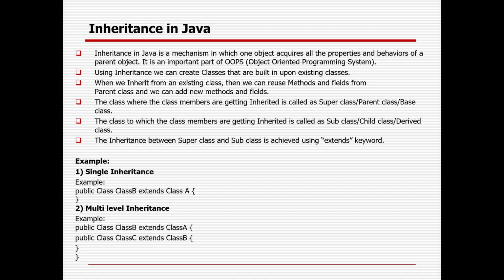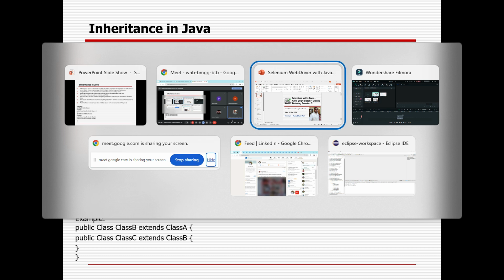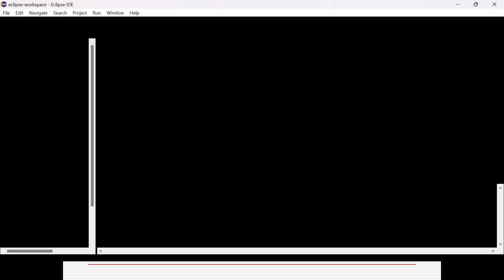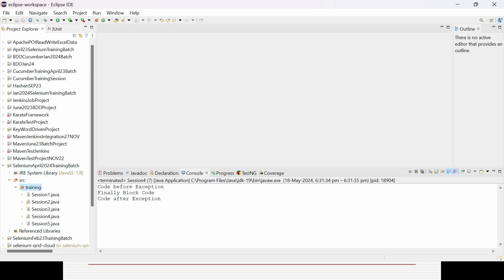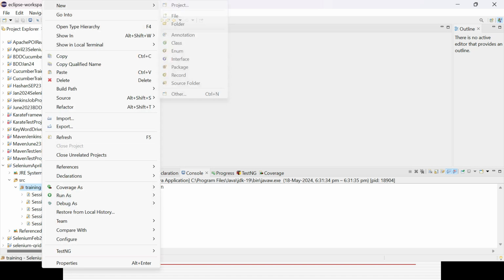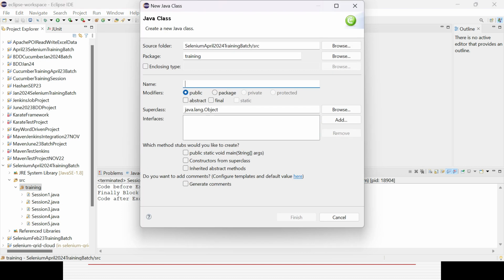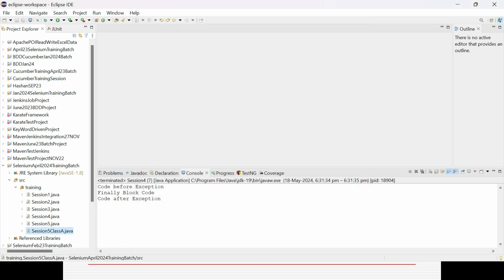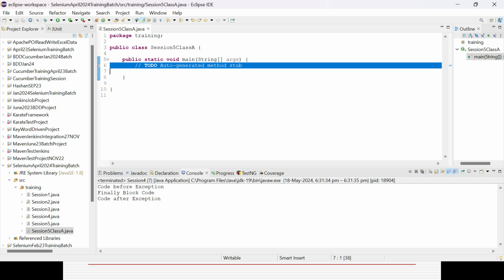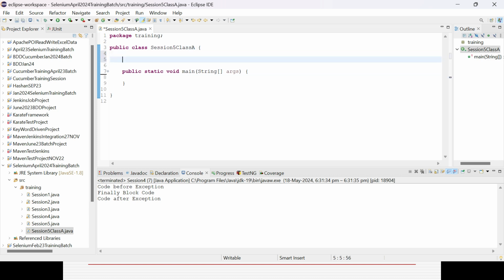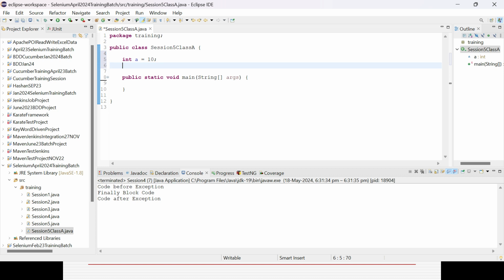So let's first create a class in Eclipse. We'll go to Eclipse and create a class, Session 5, say class A. Now let's define some variable here at the class level, say integer a equal to 10. Let's define a method also.